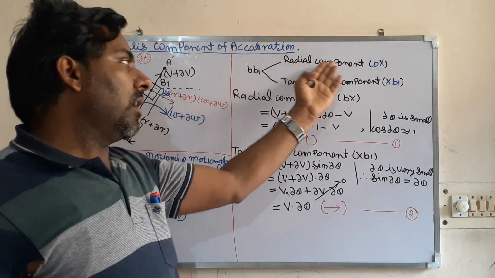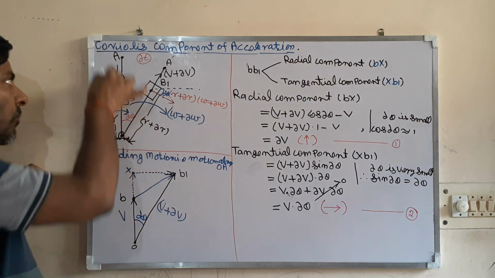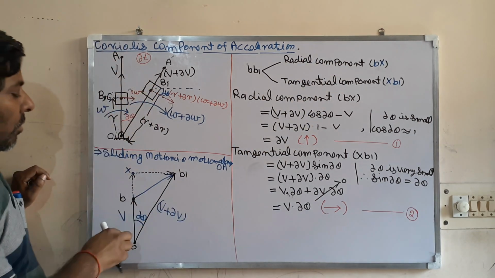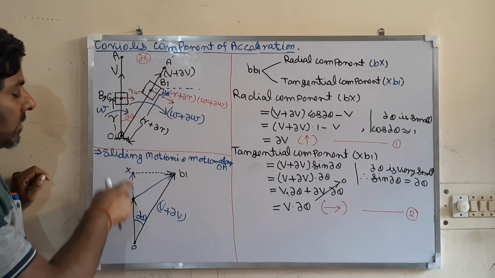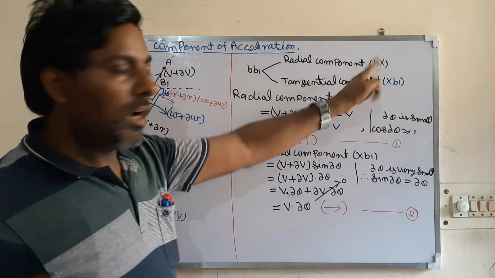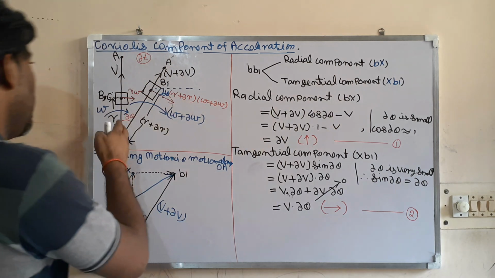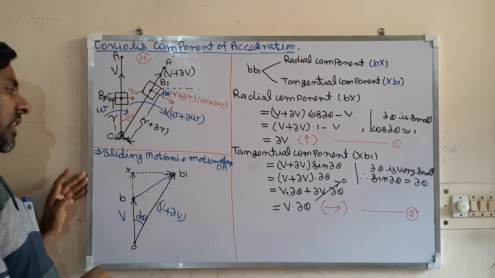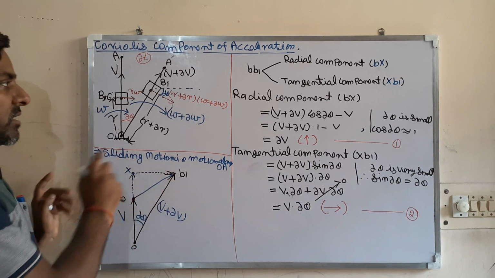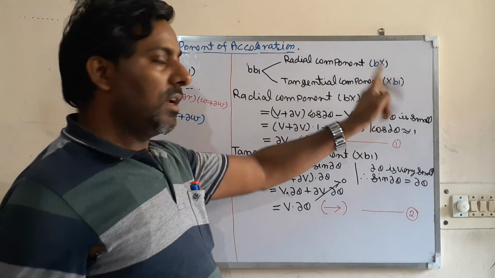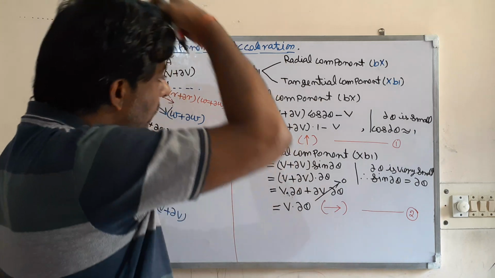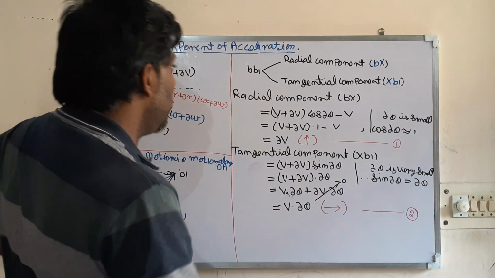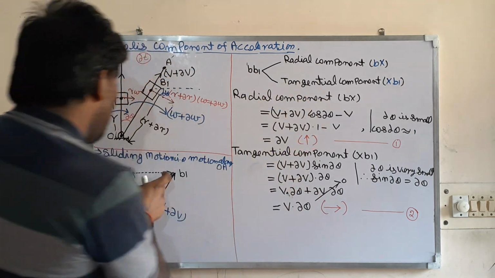So one will be the radial component. Radial component will be along OA. So along OA is what? This Bx, the radial component Bx. And a tangential component, that will be what? Perpendicular to this link OA. So that is what? x B1, the tangential component x B1. Acha, let us calculate. So radial component Bx.